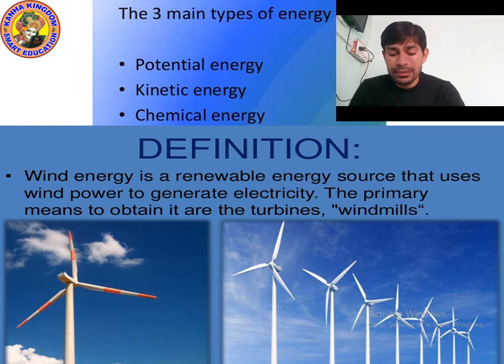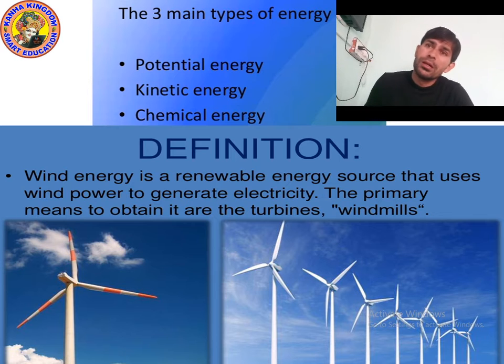Renewable energy is that energy which cannot be destroyed forever, which is limitless. Okay, which can be made new again. But non-renewable energy we cannot make again. It can be destroyed. If it is destroyed, it will not be renewed again. You cannot make it again. Well, we will study about renewable energy and non-renewable energy in detail.